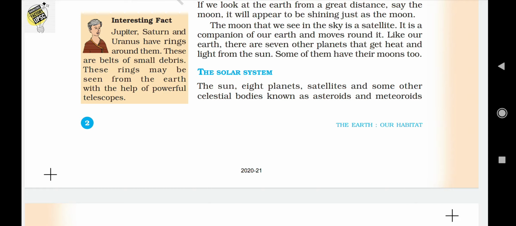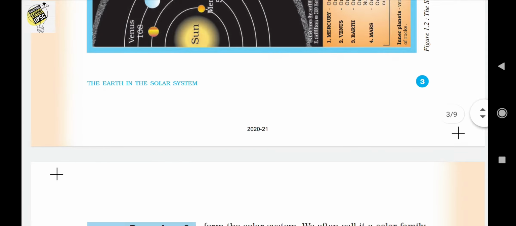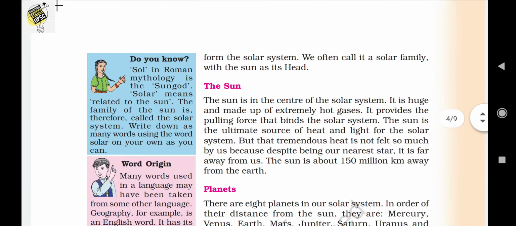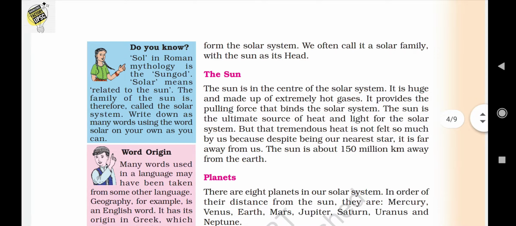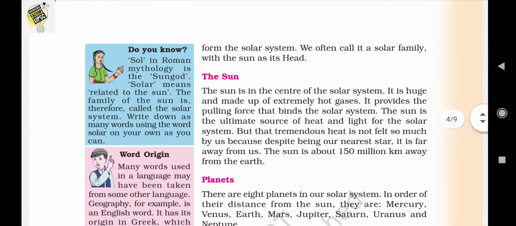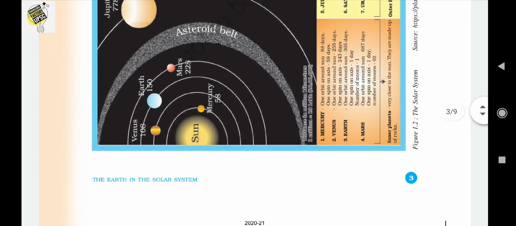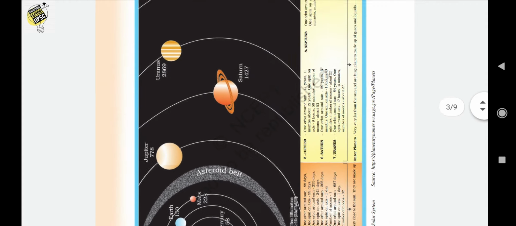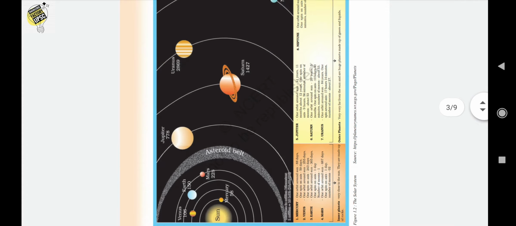The Earth, 8 planets, satellites and some other celestial bodies known as asteroids and meteoroids form the solar system. We often call it the solar family, and the head is the sun. In the picture in the text, we can see how the solar system looks.